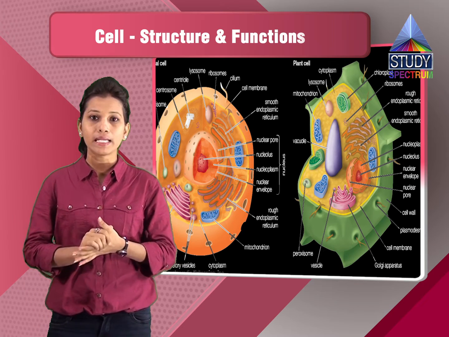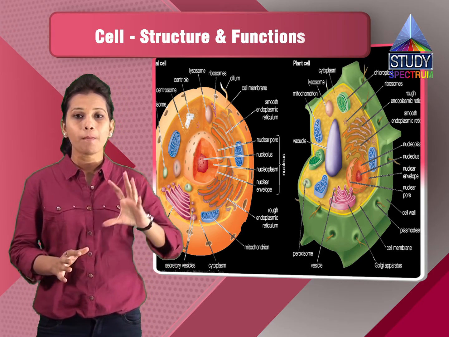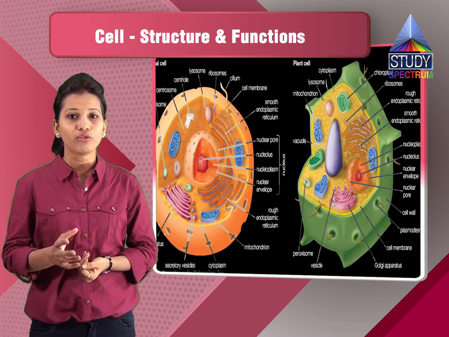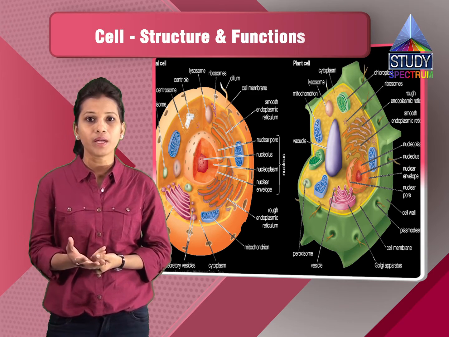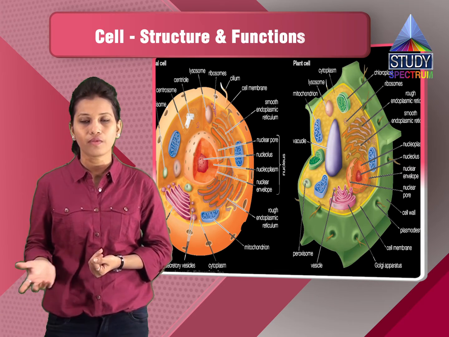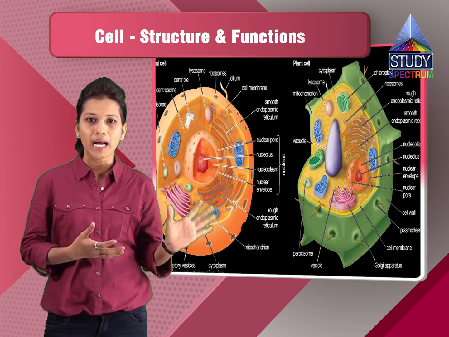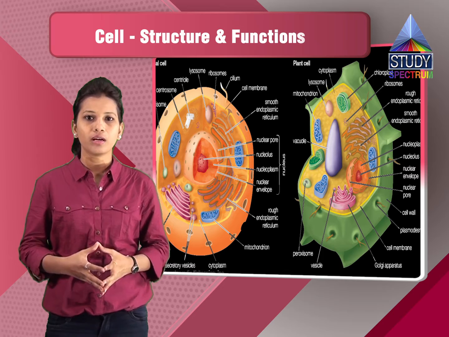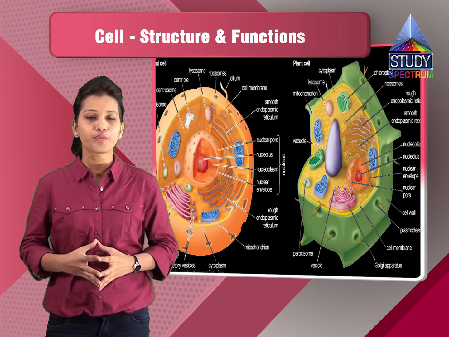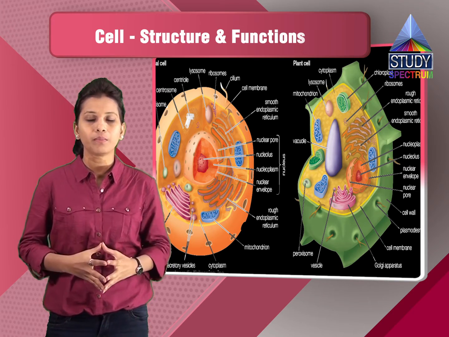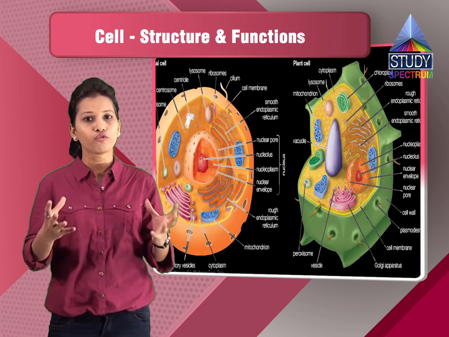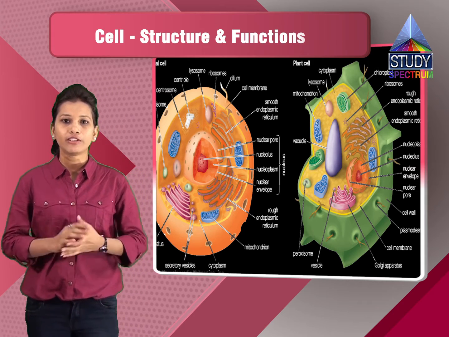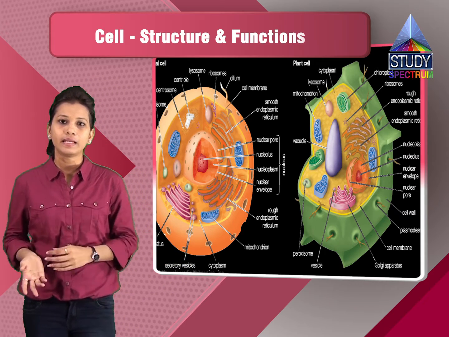Then the organelles like the vacuoles. The vacuoles are much larger in case of plant cell and smaller in case of animal cell. The vacuoles of the animal cell are smaller, or sometimes they are absent also in certain cells of the animal. But in case of the plant cell, the vacuoles are larger in size, so that food storage is possible, like the starch which is produced in photosynthesis is stored in the plant for a longer period of time. So the food vacuoles in the plant cell are much larger. So these are all the differences we can see between the plant cell and the animal cell.